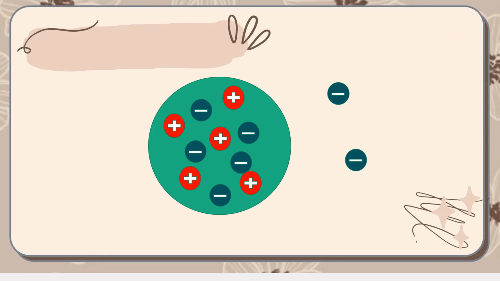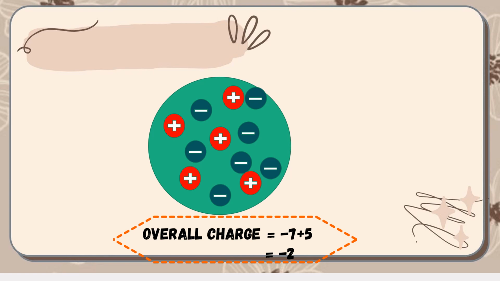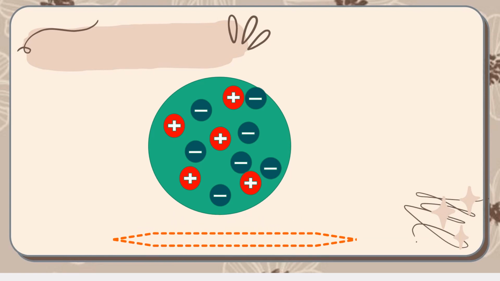The object gains 2 negative charges. It now has 7 negative charges and 5 positive charges. Can you tell me what is the overall charge of the object? Let's do a quick math. Negative 7 plus positive 5, we get negative 2. So the object is negatively charged.